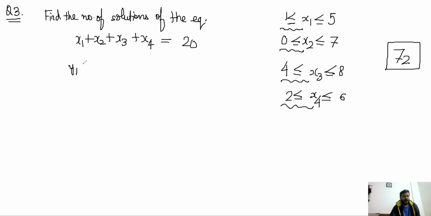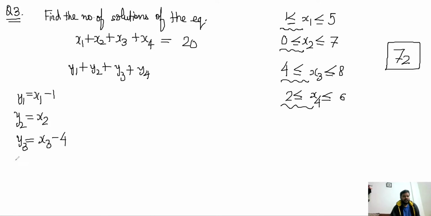I'll convert it to y1, y2, y3, and y4 under the conditions that y1 is equal to x1 minus 1, y2 is equal to x2, y3 is equal to x3 minus 4, and y4 is equal to x4 minus 2. So if you do that, you have basically already assigned 1, 0, 4, and 2 to the variables x1, x2, x3, x4.